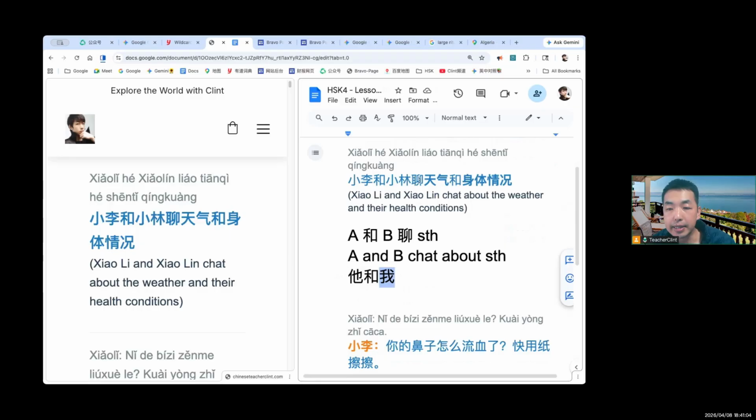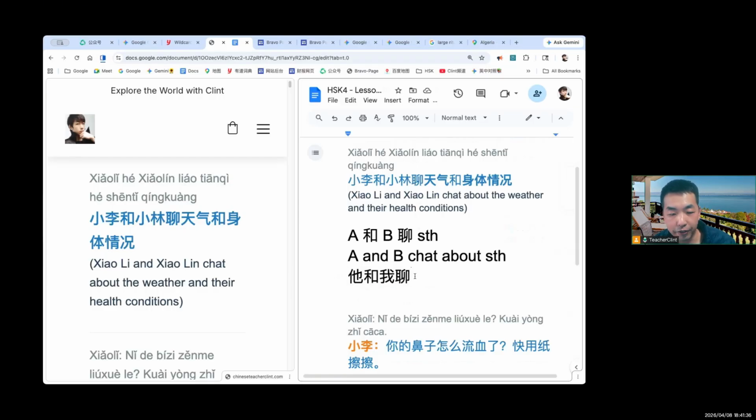Now we know the sentence pattern is about chat, right? 聊, chat. Okay, and then we can use this pattern to make our own sentence. So he and I chat about something, just like 小李 and 小林 talk about weather. Then what about us? He and I, or she and I, or my friend and I, or my teacher and I, or my teacher and his student.